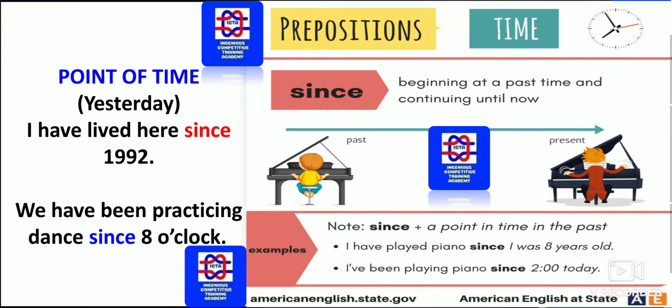Preposition of time with since. Here there are two things, how since and for are used. For is for a period of duration, since is for a point of time. Here, I have lived here since 1992. From the beginning, 1992, I have lived here. That is what is mentioned here. 1992 is the point of time where since can be used. We have been practicing dance since 8 o'clock. It has given the timing of 8 o'clock, an exact point of time. That is the reason they have used since in it.